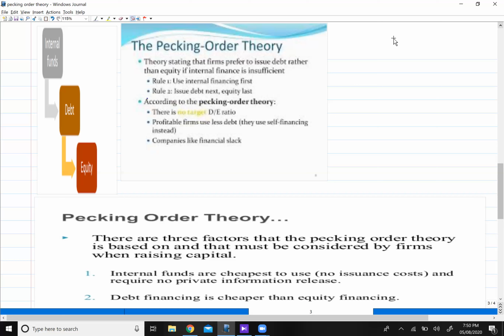Because on debt you have to pay your interest regularly without any delay. No matter what, whether my company is generating any cash, any profit or not, still I have to pay the interest, right? So obviously it will provide some positive signal to the stock exchange that my company is able to pay the interest and we are able to pay the principal amount. That's why we are going for debt financing.